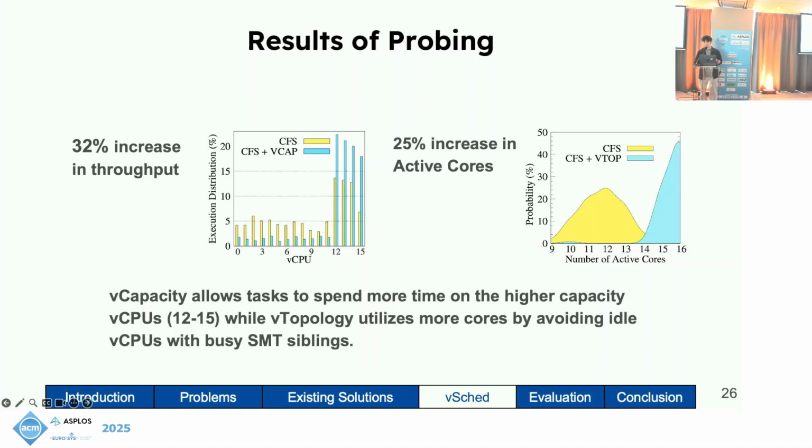We test vTop by running 16 threads in a VM with 32 vCPUs pinned onto 16 physical cores. vTopology allows the scheduler to utilize more cores by avoiding idle vCPUs with busy SMT siblings.